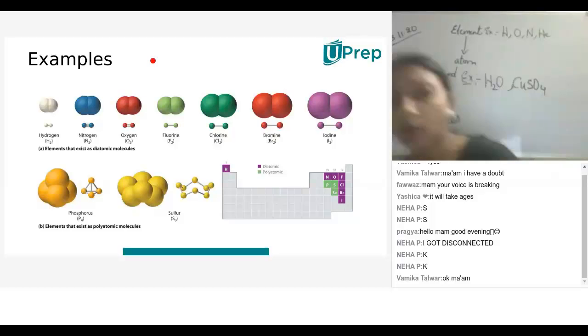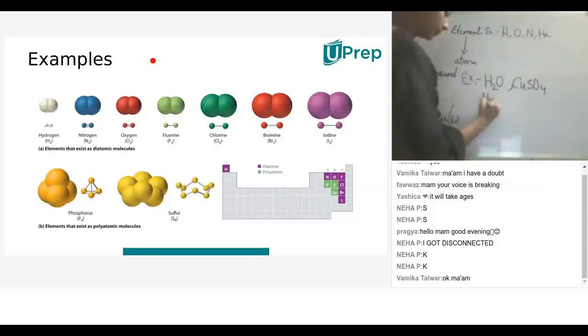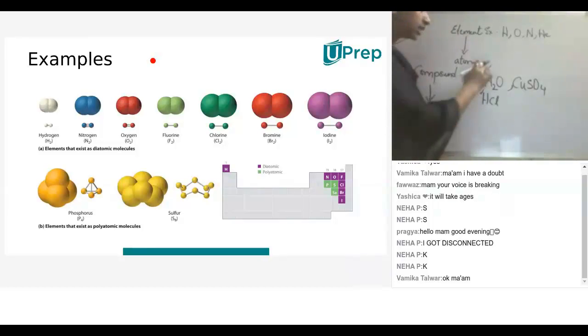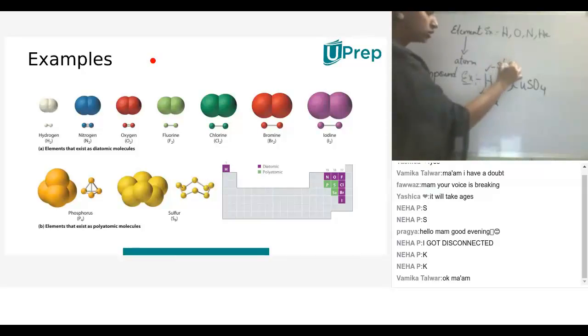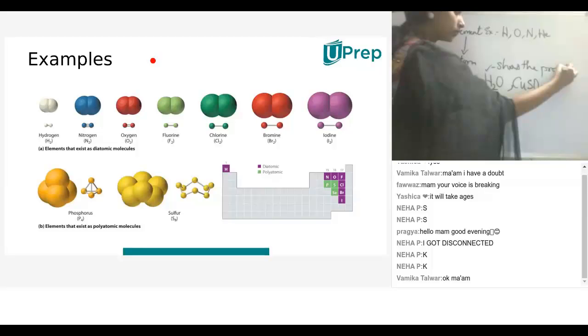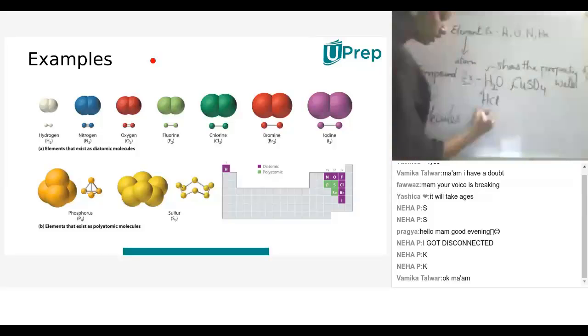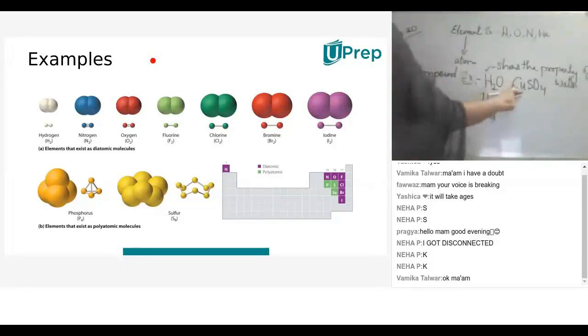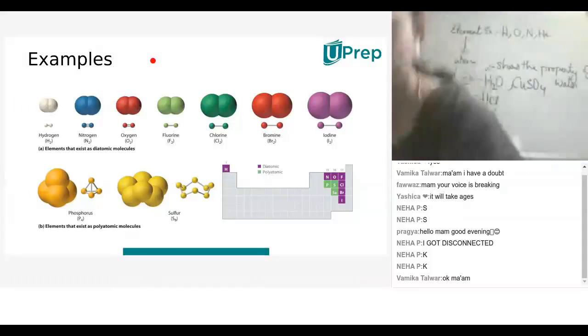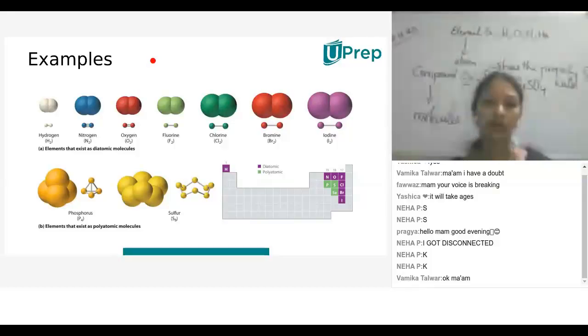Okay, so one more compound I can give as an example is HCl. HCl means acid. Here hydrogen is there, and here hydrogen is there. This hydrogen shows the property of water. This hydrogen shows the properties of acid. That means when they combine with another element, they show entirely one property. Here chlorine acts like acid, here copper acts like salt, here oxygen acts like a neutral compound. That is water. Understood? Yes or no?